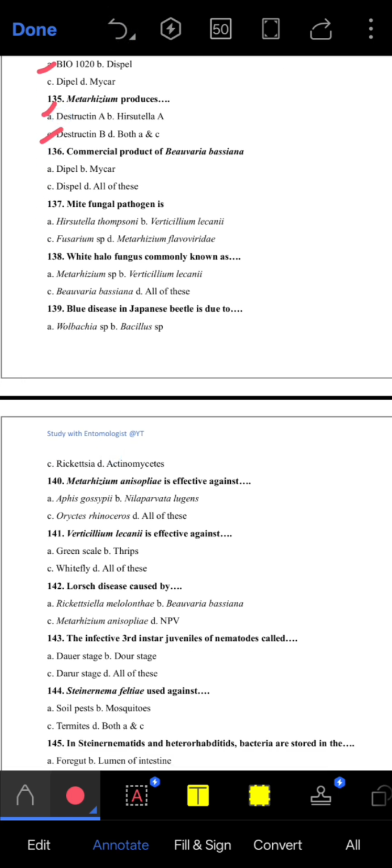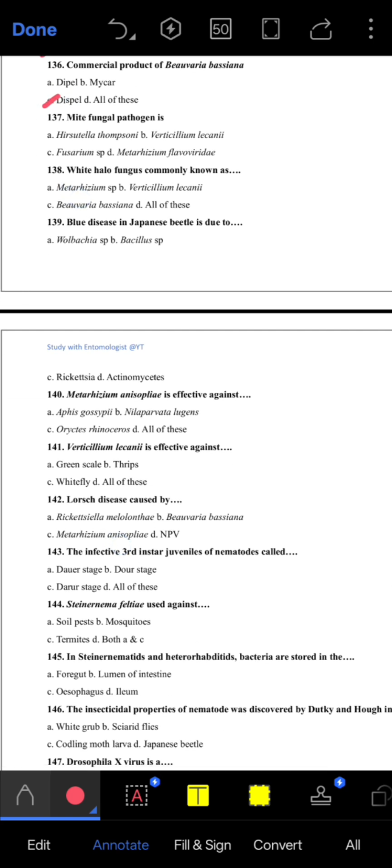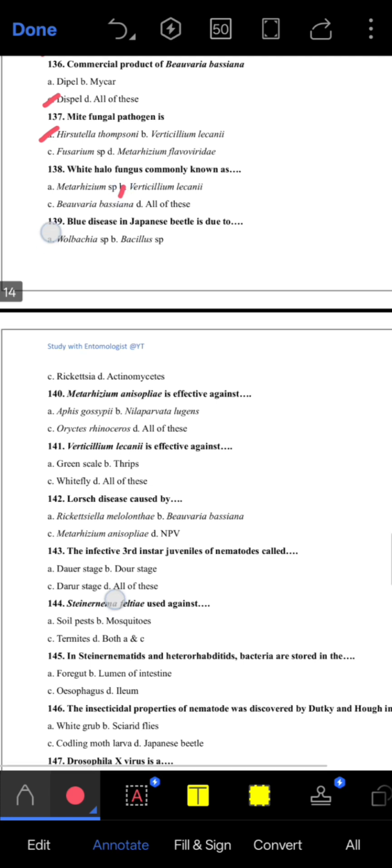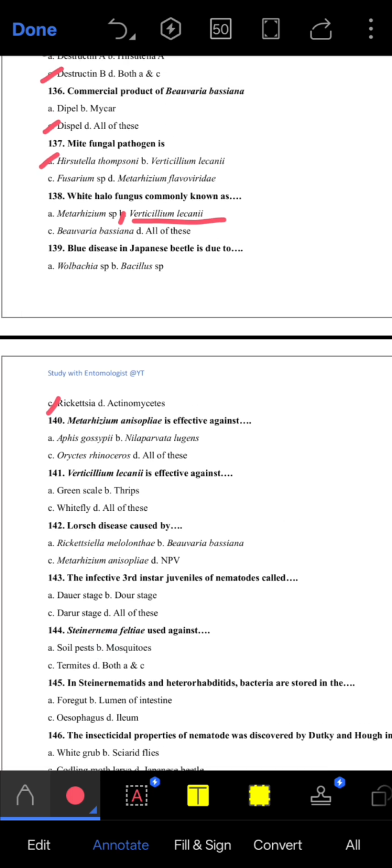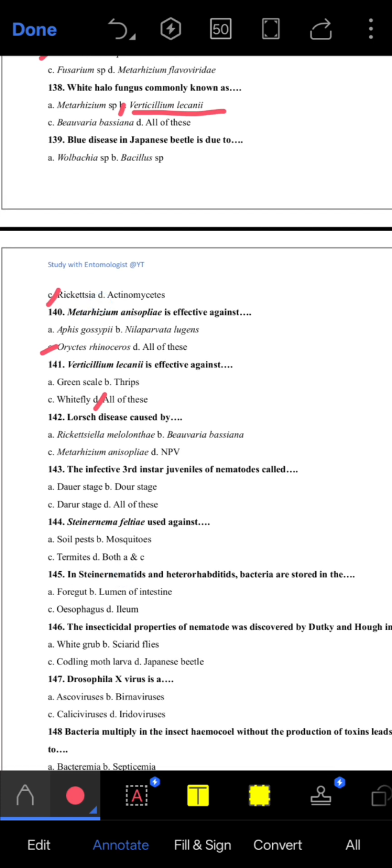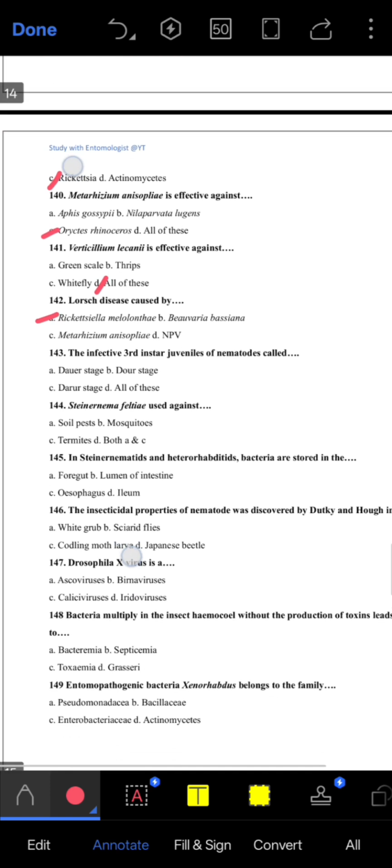136. Commercial product of Beauveria bassiana is Dipel. 137. Mite fungal pathogen is Hirsutella thompsonii. 138. White halo fungus commonly known as Verticillium, B option. 139. Blue disease in Japanese beetle is due to Rickettsia. 140. Metarhizium is effective against Oryctes rhinoceros, C option. 141. Verticillium is effective against all of these: green scale, thrips, whitefly. 142. Lohs disease is caused by Rickettsiella melolonthae, A option.